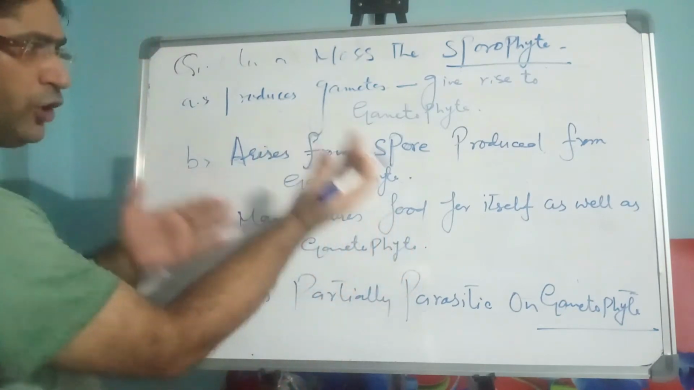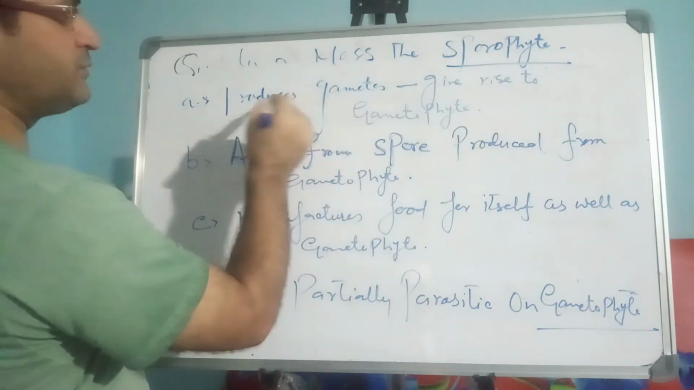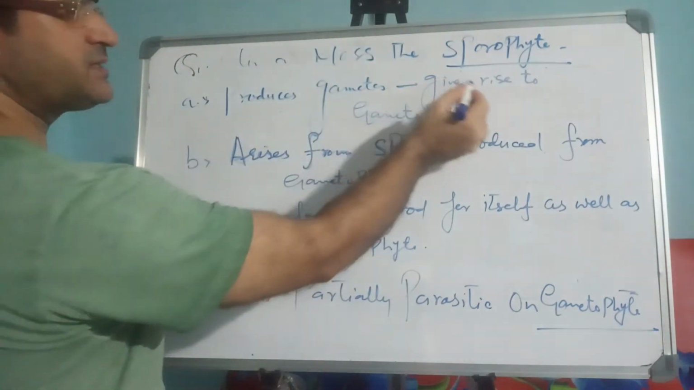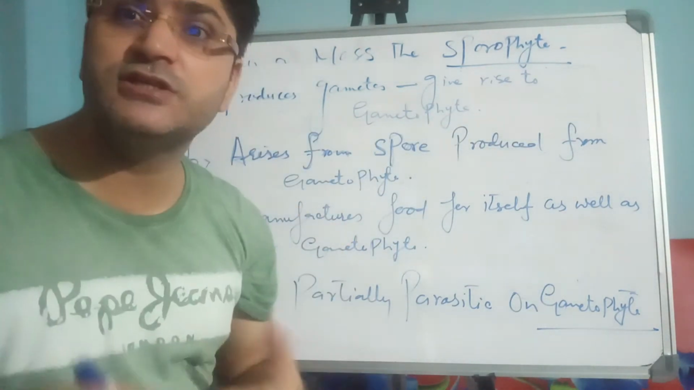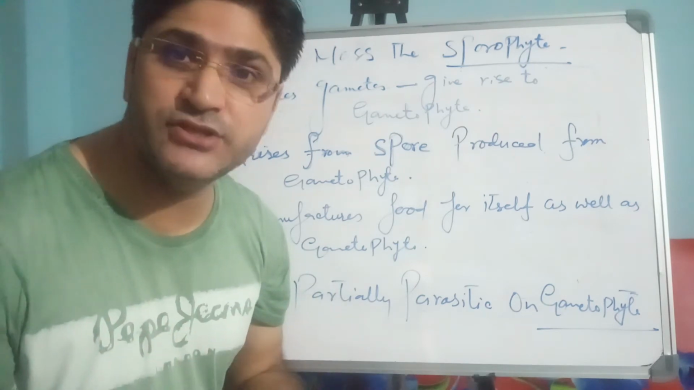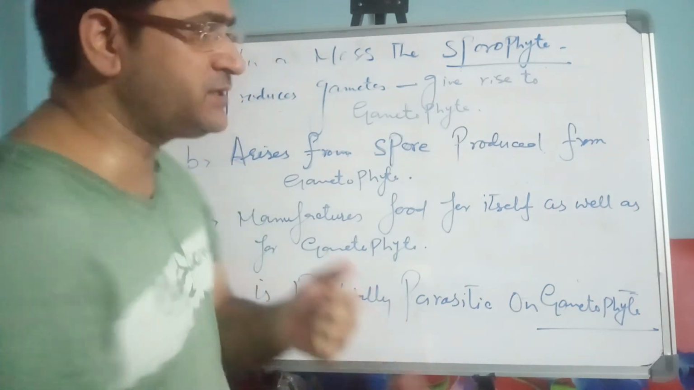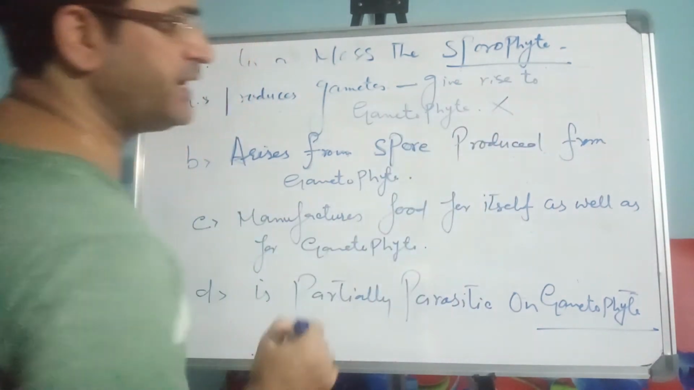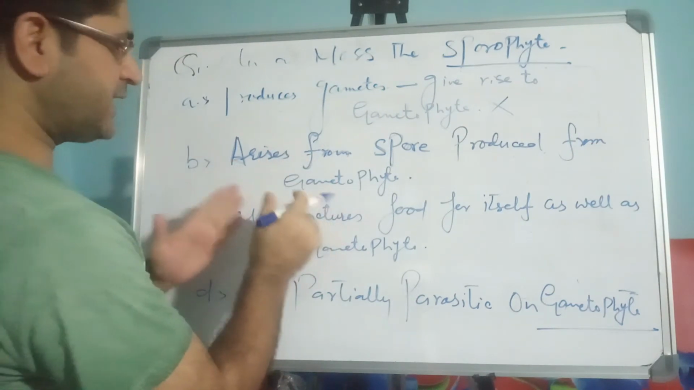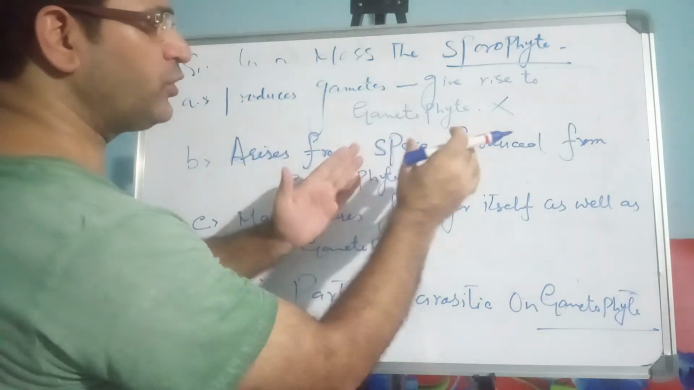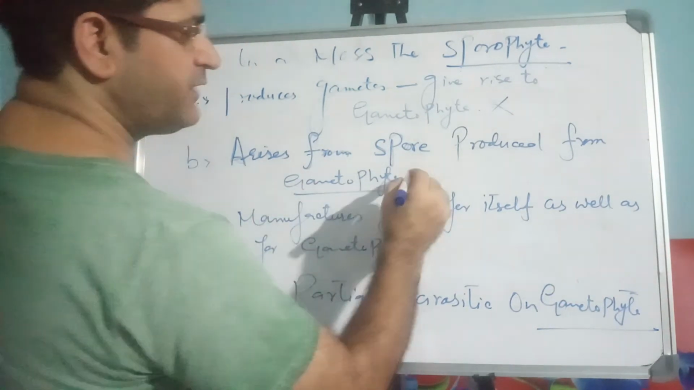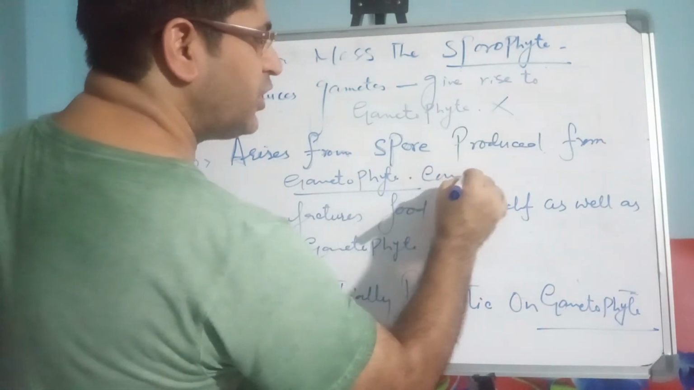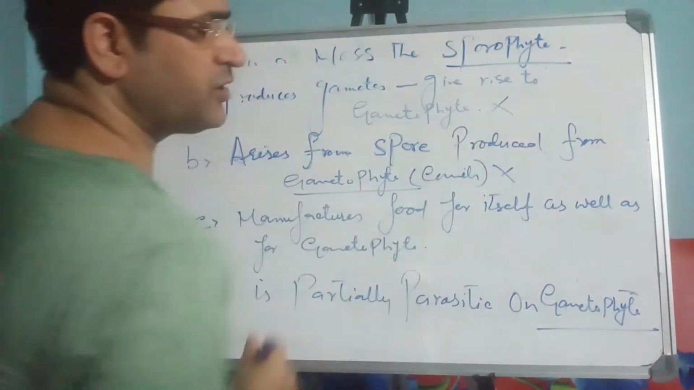Now, if we talk about the options, sporophyte produces the gametes that give rise to the gametophyte. Sporophyte is the body which produces the spores. It is also called sporangium. It does not produce the gametes. So in that case, this is not the ideal answer. Second option, it arises from the spore produced from the gametophyte. As I told, gametophyte is a body which produces the gametes, not the spores. So that is not right also.